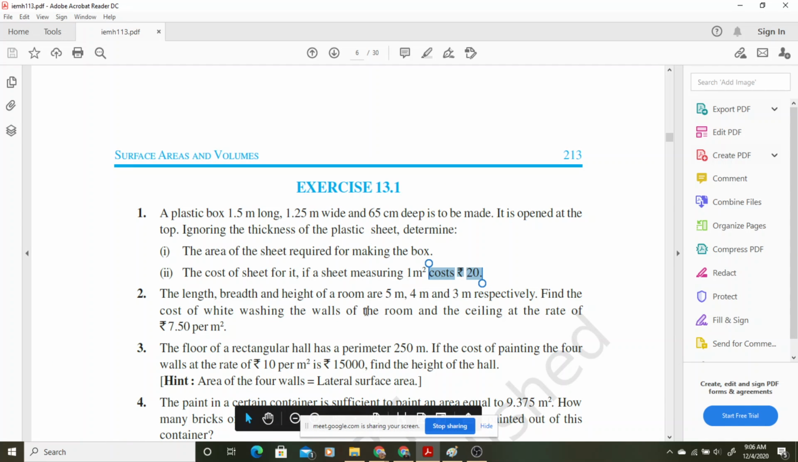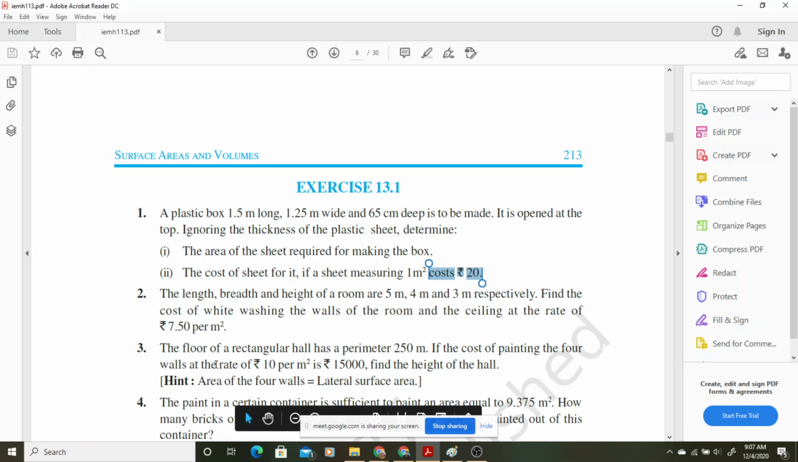The second one is very simple. You are given the length, breadth and height of a room. Find the cost of whitewashing the walls of the room and ceiling. This kind of question we have already done. You have to find the area of the walls plus ceiling. So you can do it. Second question, will you be able to?